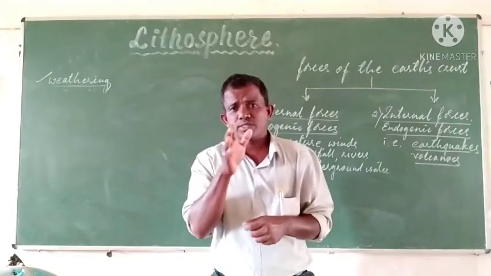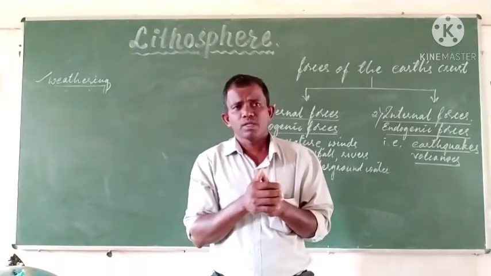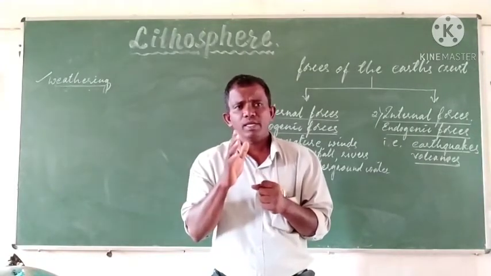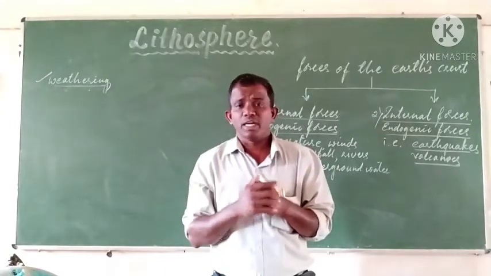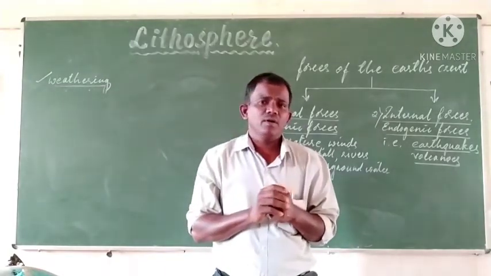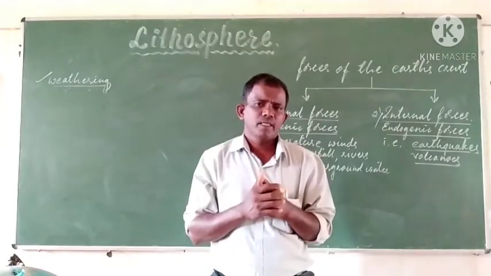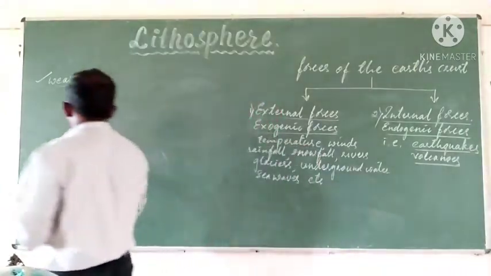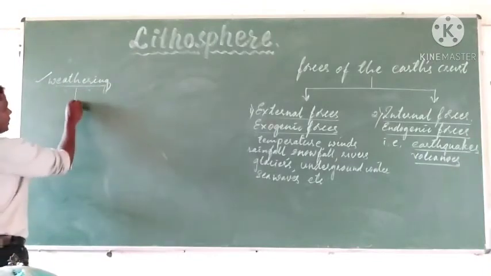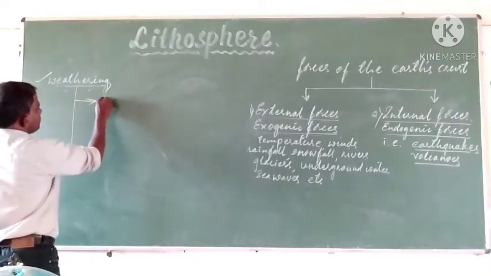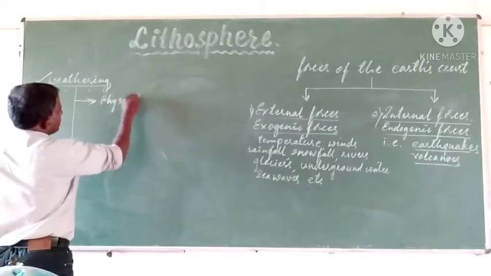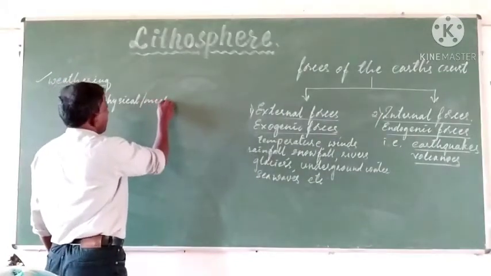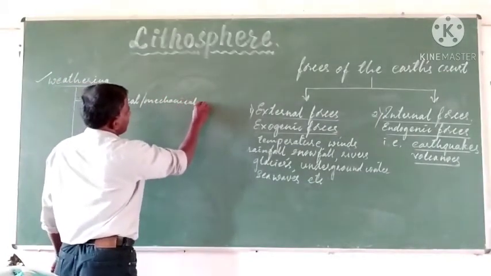So in what ways does weathering take place? The process of weathering can be of three kinds: mechanical or physical weathering, chemical weathering, or biological weathering. One is physical or mechanical weathering.